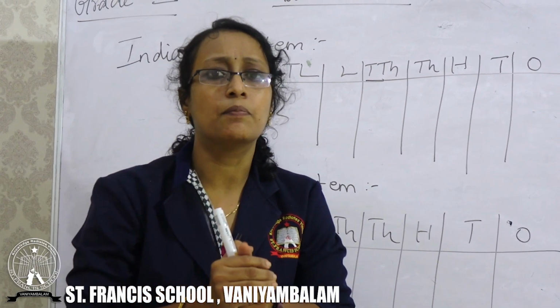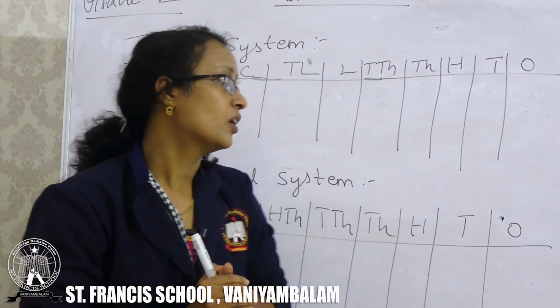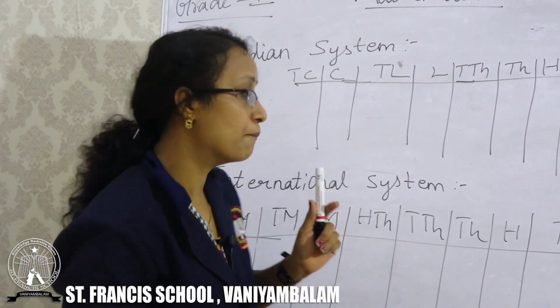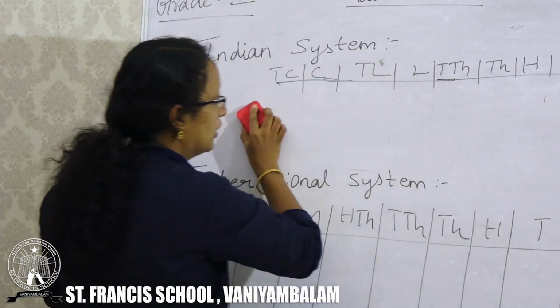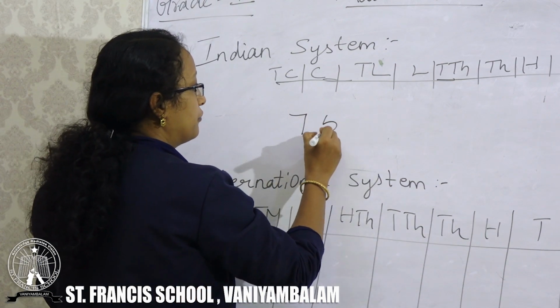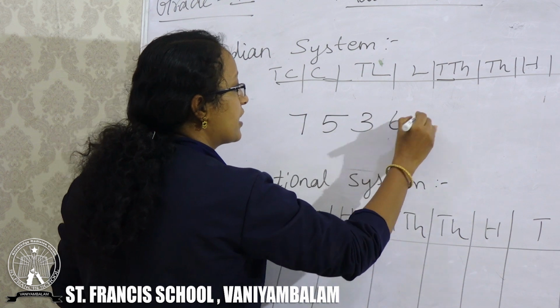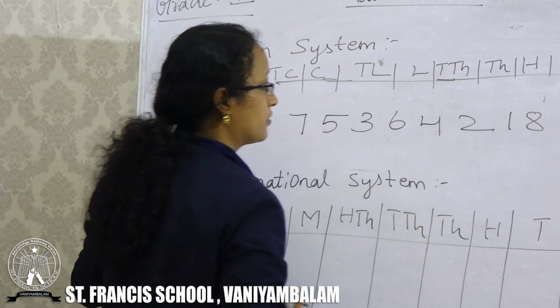Do you remember how to place the commas in the Indian and international systems? Let me take one number: 7, 5, 3, 6, 4, 2, 1, 8.